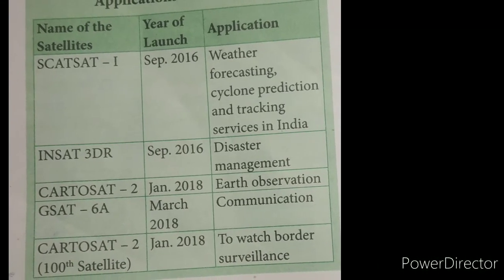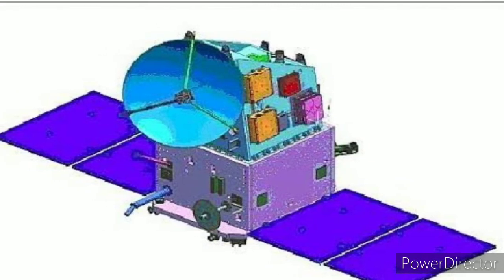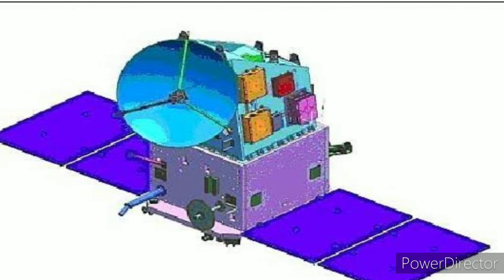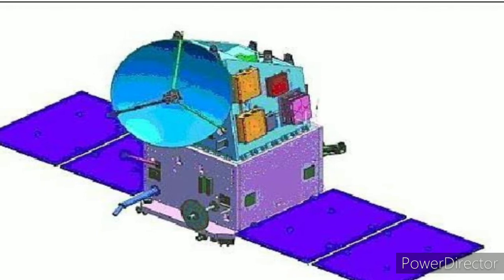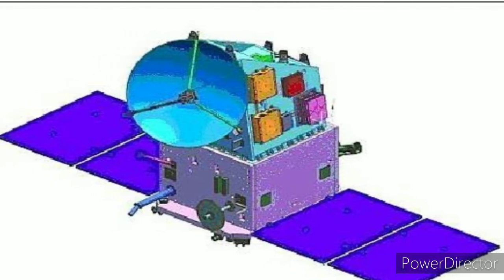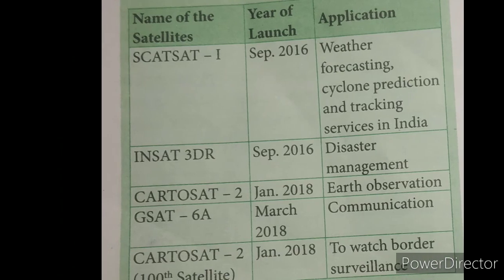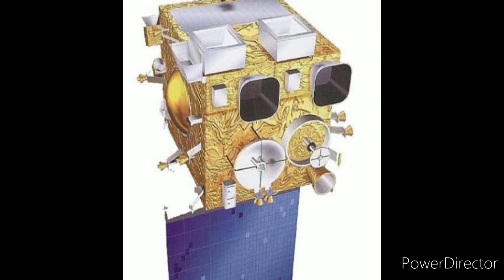SCATSAT-1. It was launched in September 2016. It is for weather forecasting, cyclone prediction and tracking services in India. Another satellite, INSAT-3DR, launched in September 2016, is for disaster management.